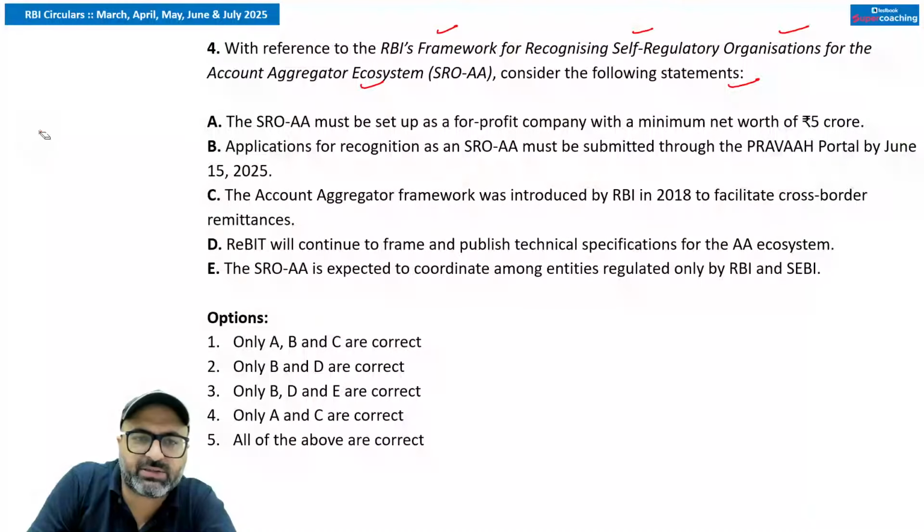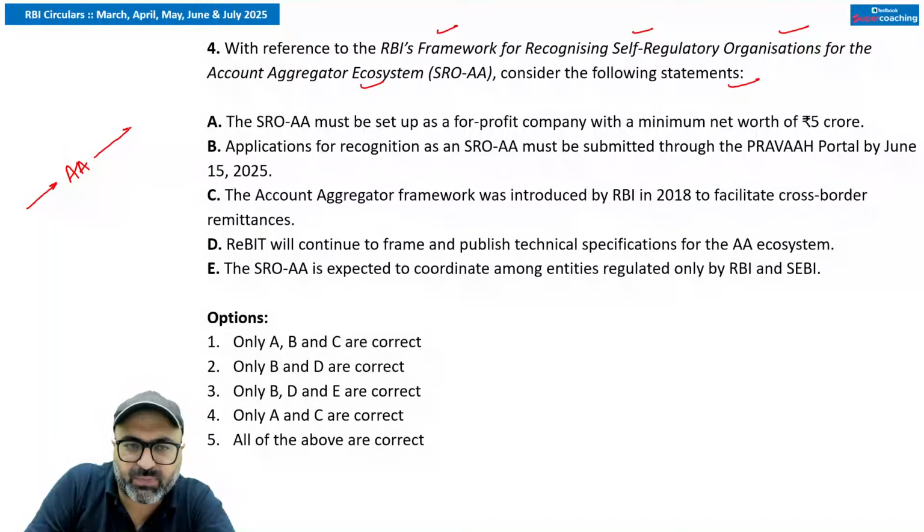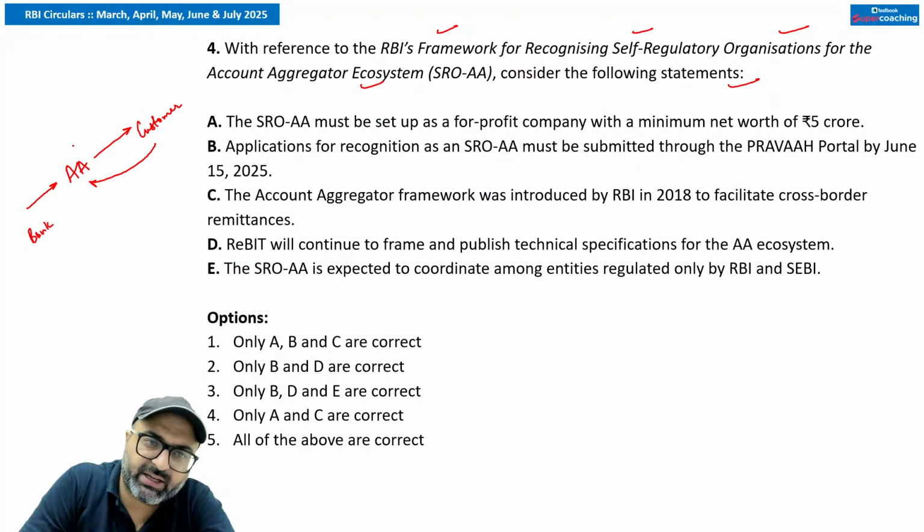Sir, account aggregator is basically the mediator between the banks as well as customers, and on the consent of the customer, these account aggregators can share the customer data with other regulated entities or with other financial entities which are providing financial services to the public.